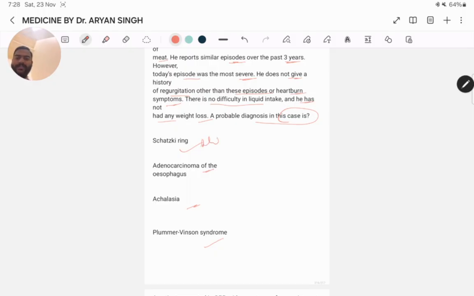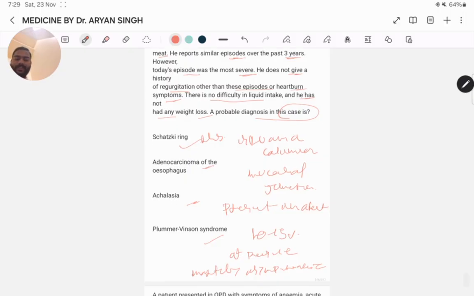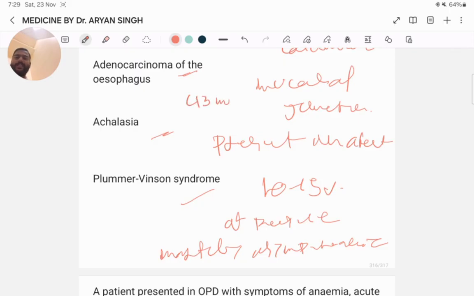The best answer is Schatzki ring, because the B ring is a thin membranous narrowing present at the squamocolumnar mucosal junction. Where is it present? At the squamocolumnar mucosal junction, in about 10 to 50% of people. Mostly asymptomatic. On scattering, when the lumen diameter, what should the lumen diameter be? Less than 30 mm, it is associated with episodic solid food dysphagia. Classic symptoms, the typical age of presentation is more than 40 years, and the intermittent food impaction is also known as steakhouse syndrome.